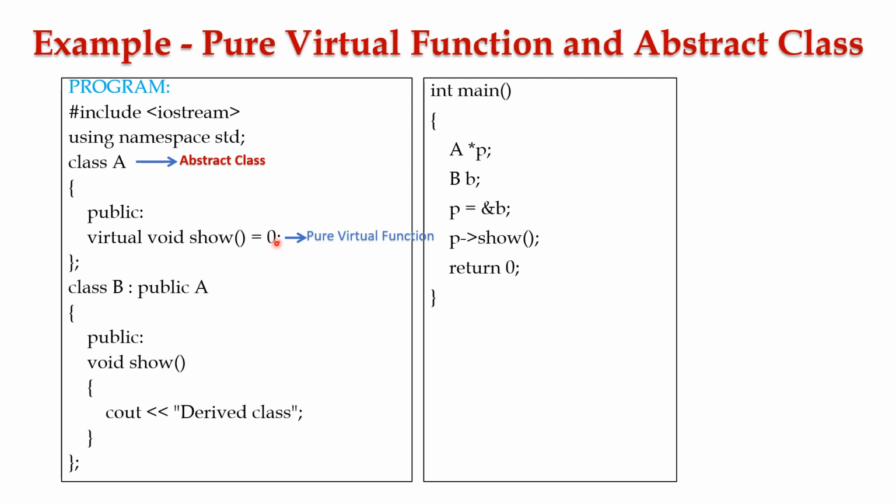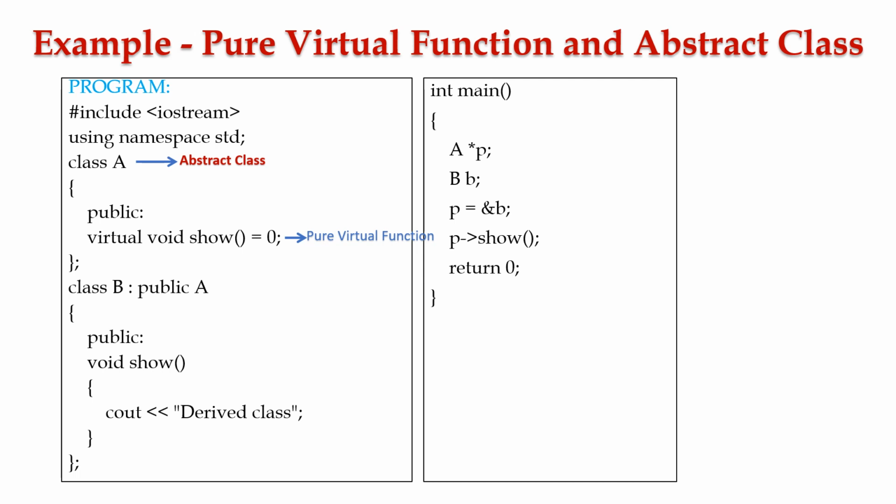Next, we have defined the class definition for class B, that is class B colon public A. So class B inherits the properties of class A. Class B defines the show function. It executes the cout statement and displays the message derived class to the user.